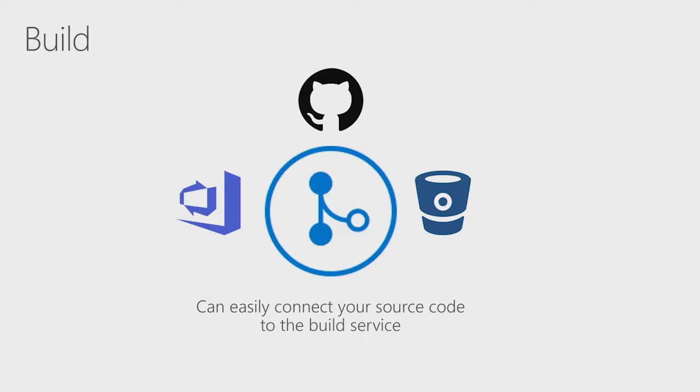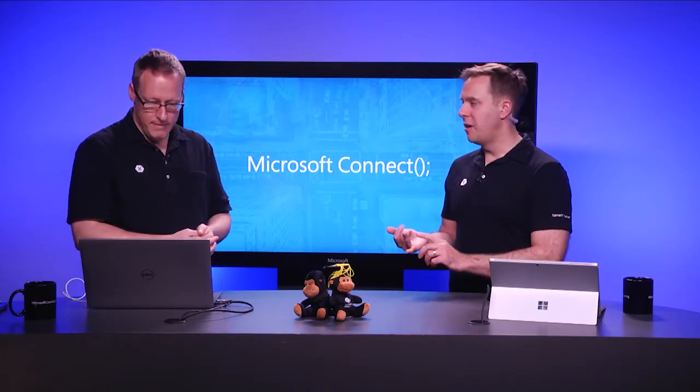So let's talk just about the first pillar, which is the build service. The cool thing about the build service is, again, we are going to make it really easy for you. You can connect your code from a variety of different existing source code repositories. We support today GitHub and Bitbucket and Visual Studio Team Services. Pretty fantastic. Yeah, and we can pull your source code right out of those repositories and run it through our build system. Right. So again, we're not locking into any one ecosystem or one system. You can get really common, Bitbucket, Visual Studio Team Services, all really common repositories.